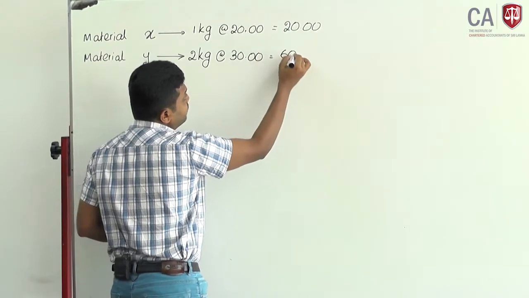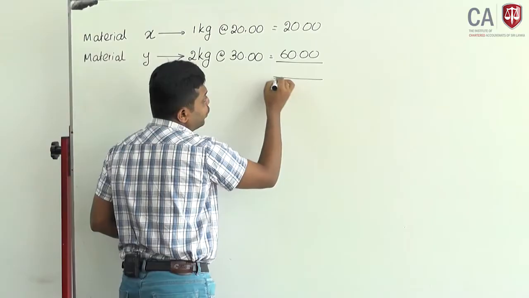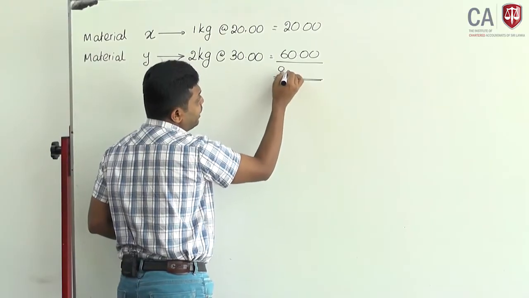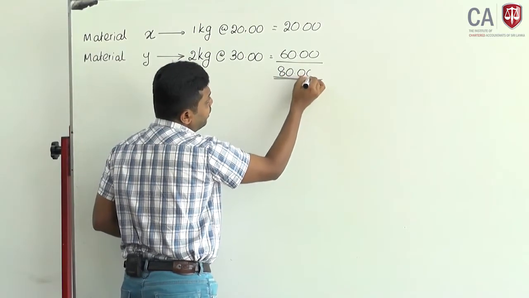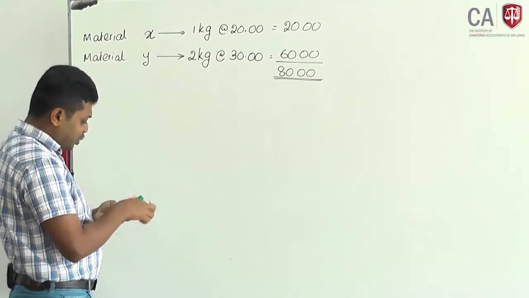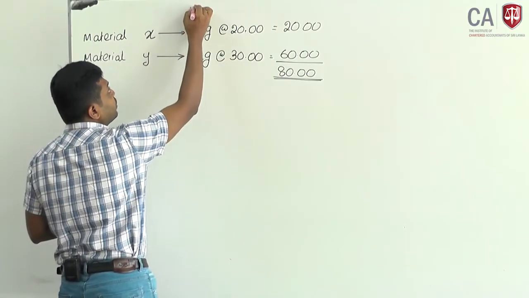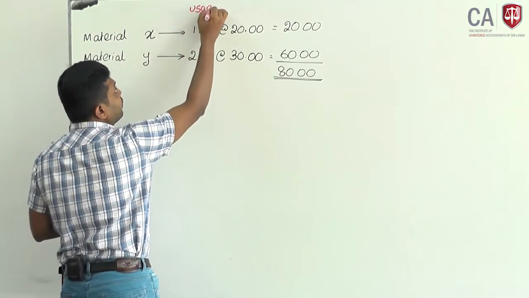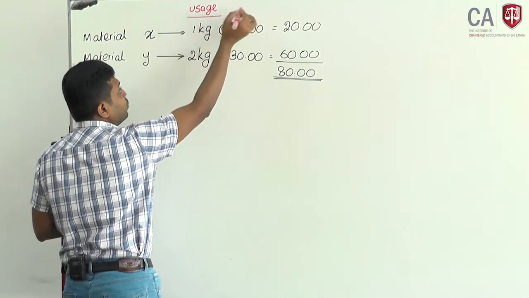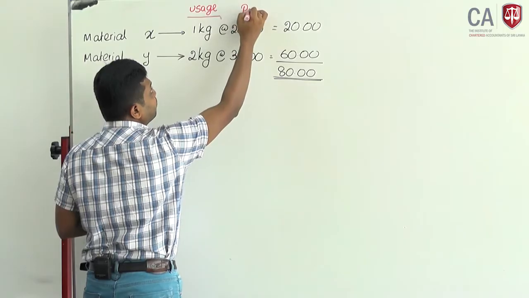Then 60. If you produce an output, your direct material cost should be 80 rupees. This is the expected usage, the standard usage, and this is the standard price.